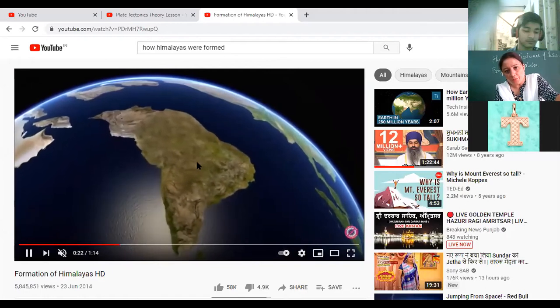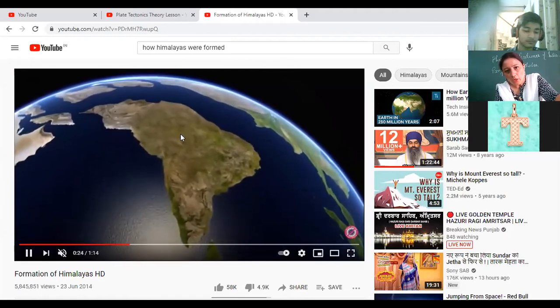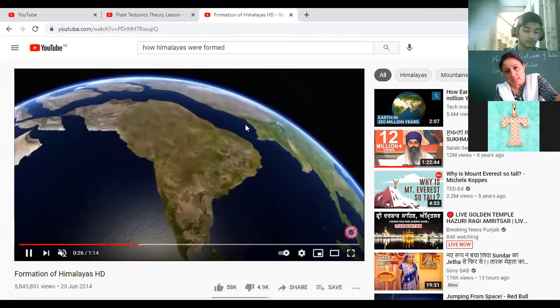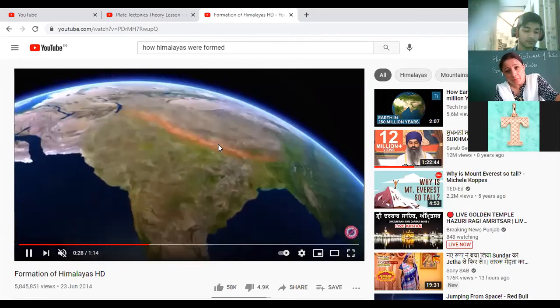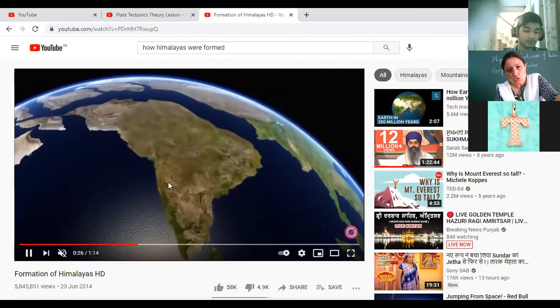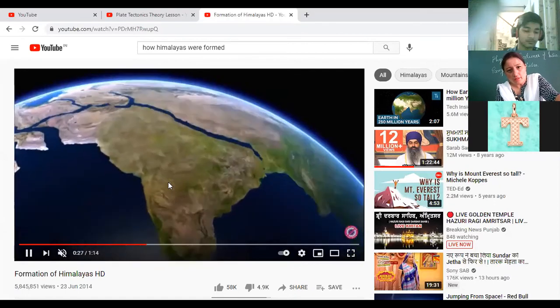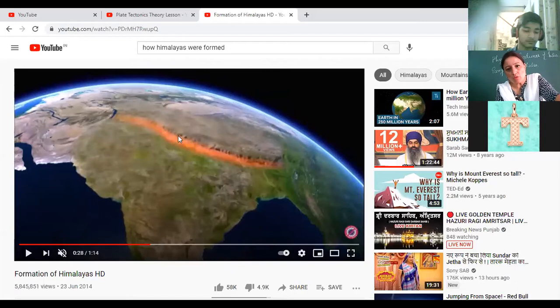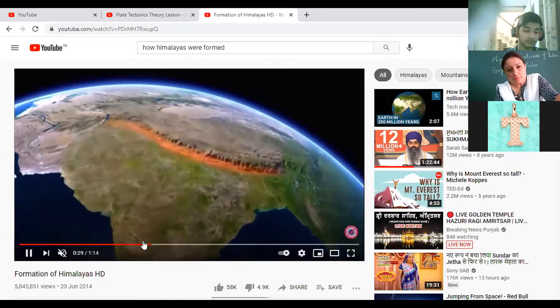Here we have Asia. Now, after striking here, we can see the ocean. Look at this, a huge ocean is here. This area is coming, striking. After striking, you can see mountains have been formed here.